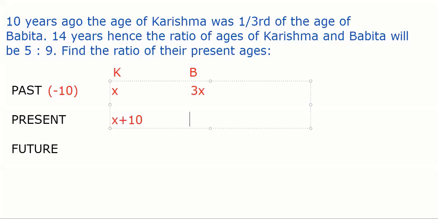What would be the age of Babita at present? 3x plus 10. So that way, just reading the first line, I can get past age and present age. Please read the second line now. 14 years hence, the ratio of age of Karishma and Babita will be 5:9.